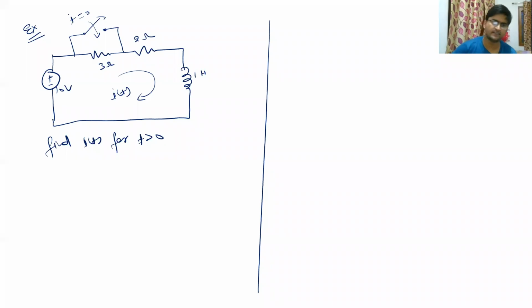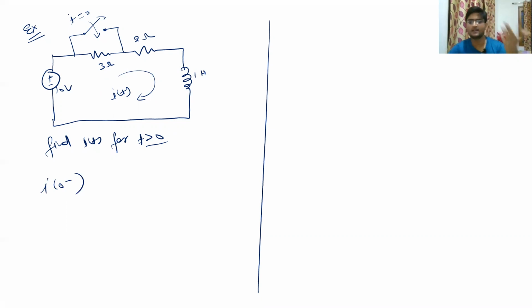Now in today's last example, we see this circuit. In this circuit, we have to find the It for t greater than 0. So you can see that there is a switch across this 3 ohm resistance, which is closed right at t is equal to 0. So before t is equal to 0, it was open. So can you calculate the I0 minus when the switch was open? What was the steady state form of this inductor? It will be short circuit, right?